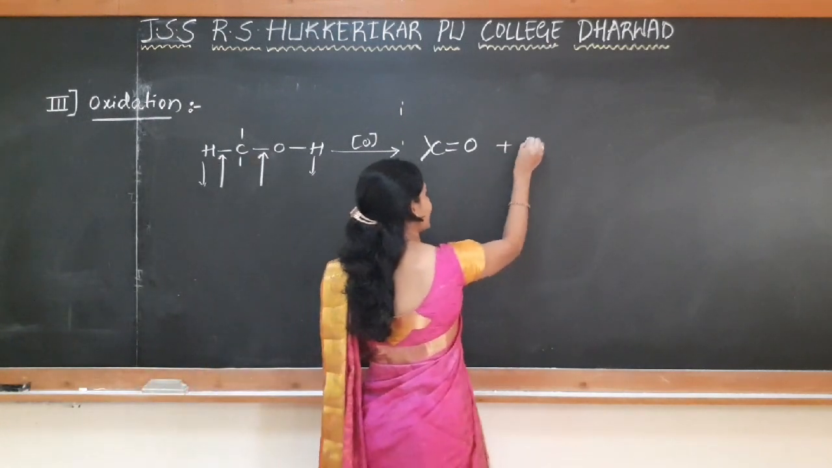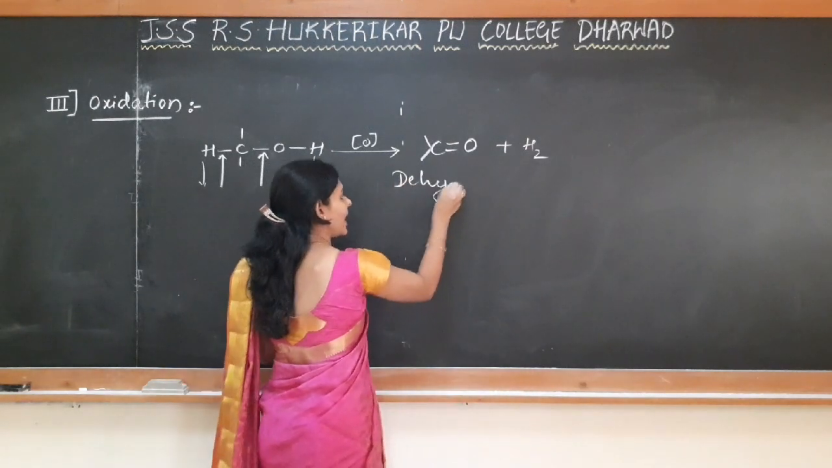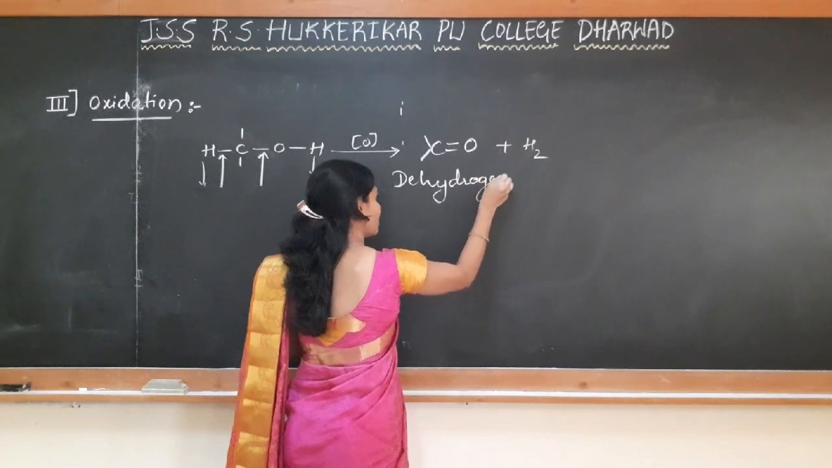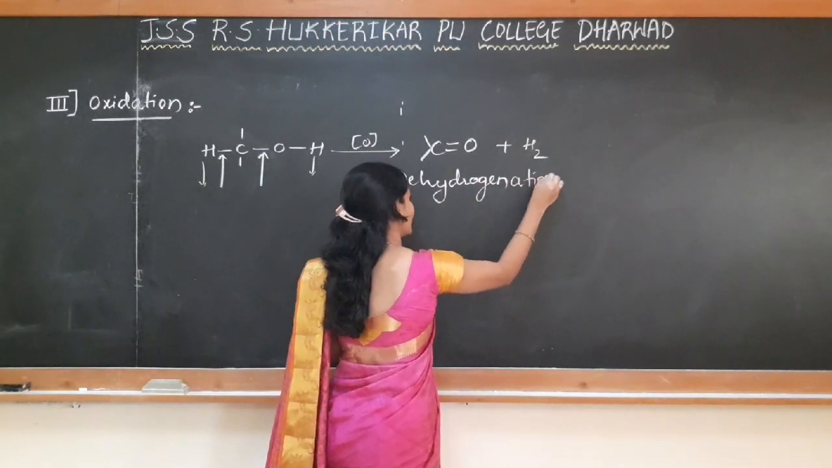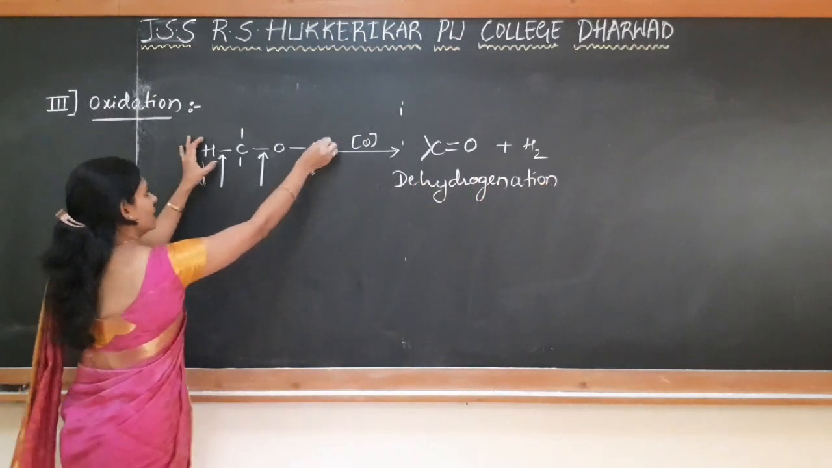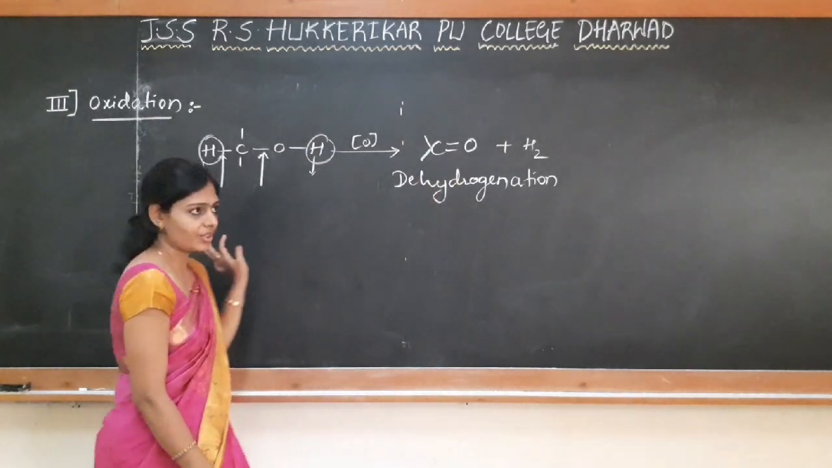Here two hydrogens are removed. This is also referred to as dehydrogenation. In case of alcohols, the oxidation is also referred to as dehydrogenation. That is, the hydrogen is removed. That's why it can be referred to as dehydrogenation.